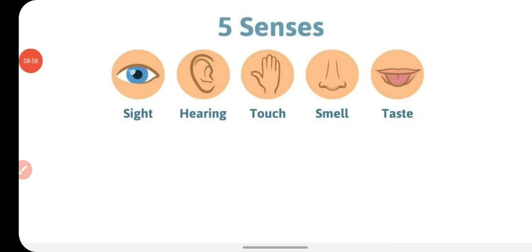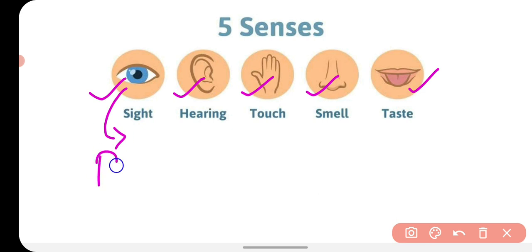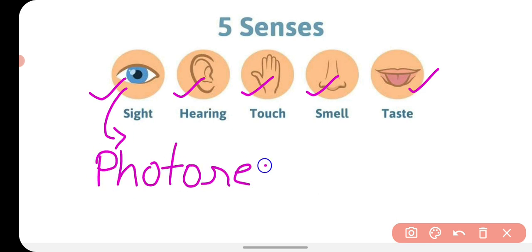Now, as you know, we have 5 senses, and these senses are because of the presence of 5 sensory organs: eyes, ears, skin, nose, and tongue. These 5 sensory organs have different receptors, highly specialized cells which receive the stimulus. Like the eyes have photoreceptors.